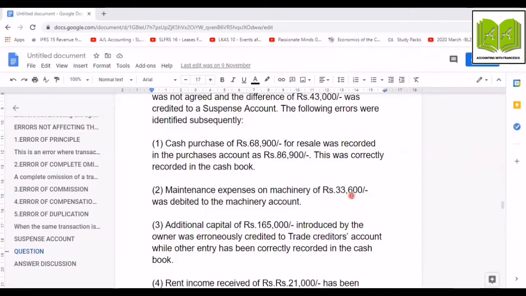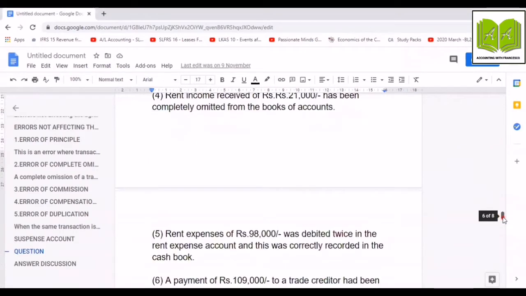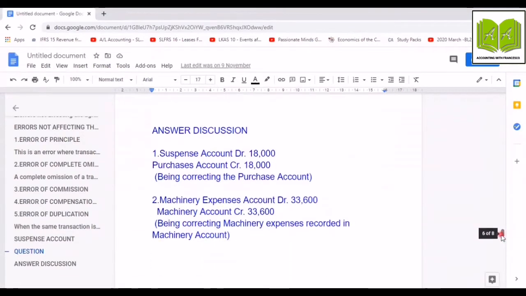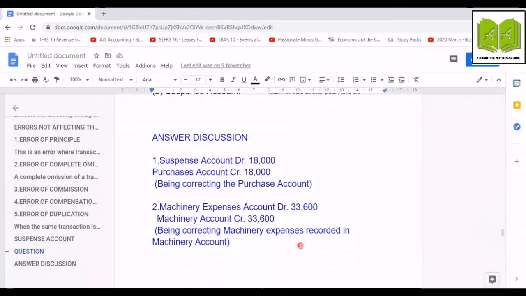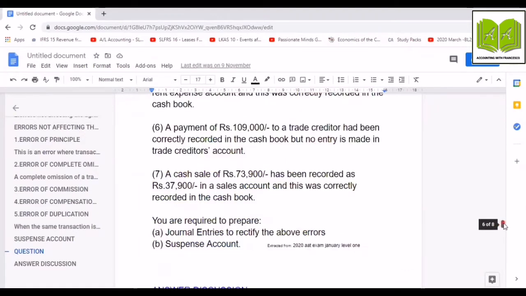You can credit the machinery account by rupees 33,600 and you can debit the machinery expense account by rupees 33,600. So like this, machinery expense account debit 33,600, machinery account credit 33,600. So the narration also must be written. It is compulsory to write the narration. Sometimes marks will be deducted if you are not writing narration.